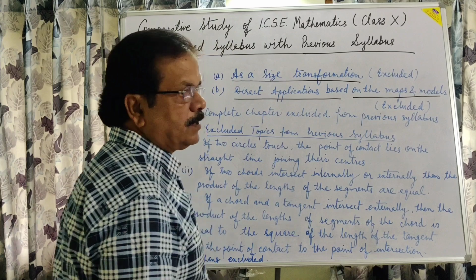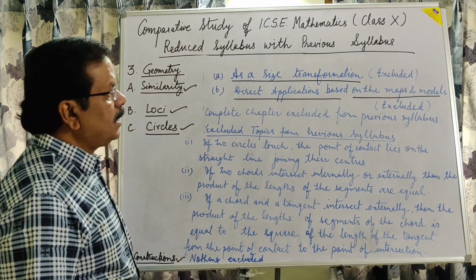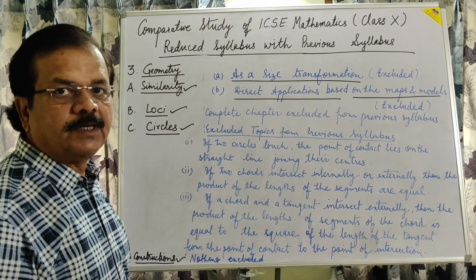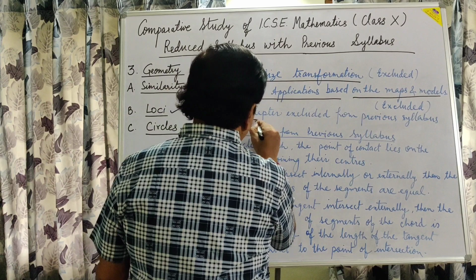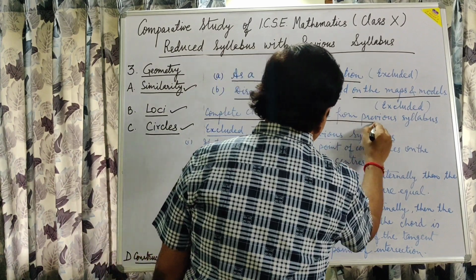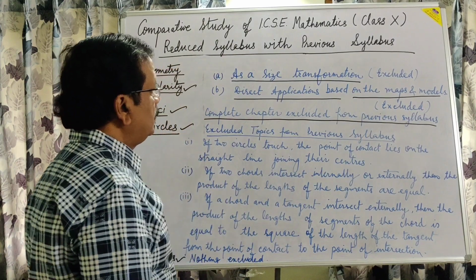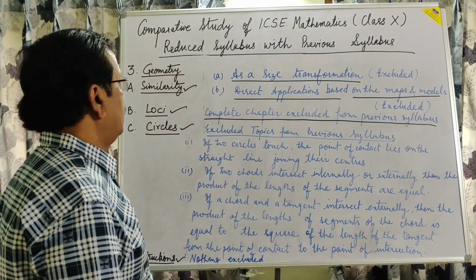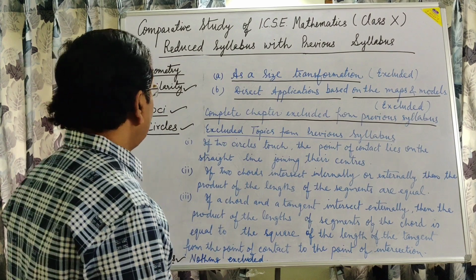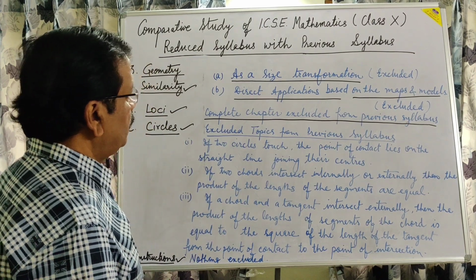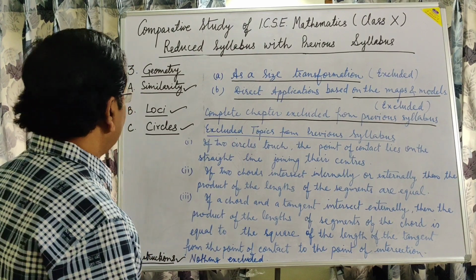Now the second chapter in geometry, loci, is completely excluded from the previous syllabus. It means this chapter will not be found in the reduced syllabus. This is completely excluded. I am telling you again and again the names of those chapters which are excluded completely from the syllabus.